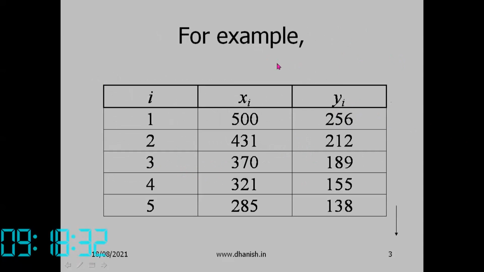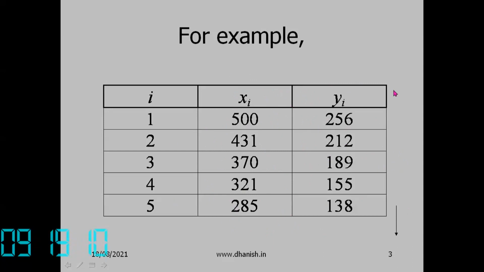So let us take an example and see the calculations, how we establish a relation between two variables x and y. This is during calibration of a hardness tester, we gave some standard hardness values using different hardness blocks and then obtained the readings. So there is some discrepancy in the reading. These readings are not matching. So can we use this data to correct the readings of the instrument? That is the calibration of a hardness testing machine.